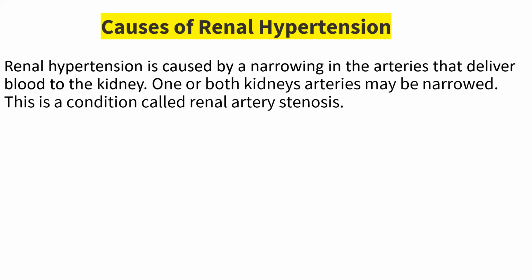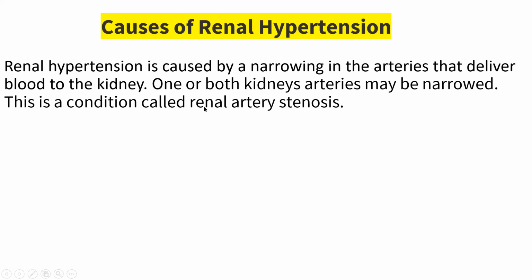One or both kidney arteries may be narrow, because we have two kidneys, right? So one of the kidney arteries might be narrow, or both the kidney arteries may be narrow. This is a condition called renal artery stenosis. Stenosis means narrowing.